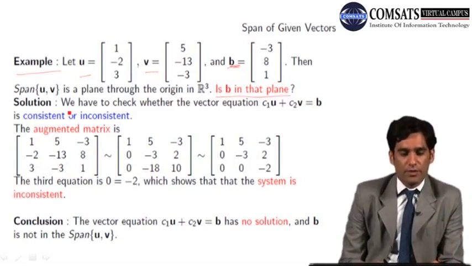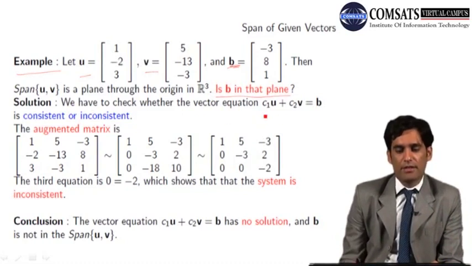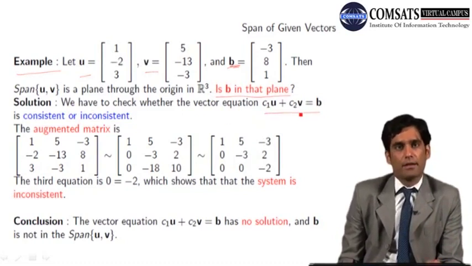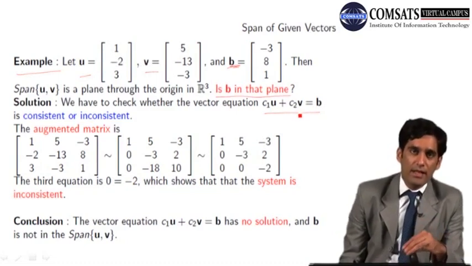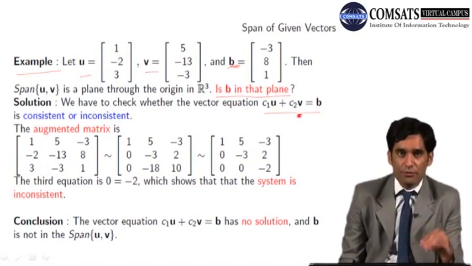In order to solve this one, we have to check whether the vector equation, जाहिर बात है कि हम ये चेक करेंगे कि B can be written as a linear combination of U and V.